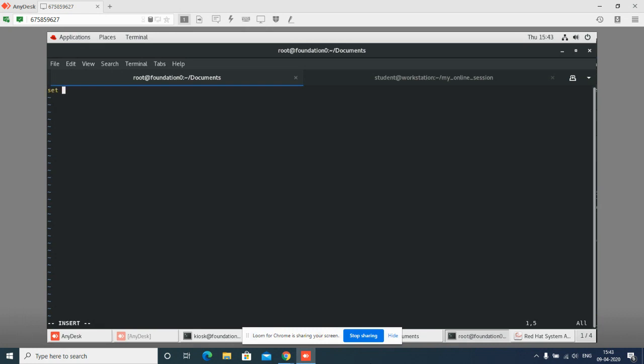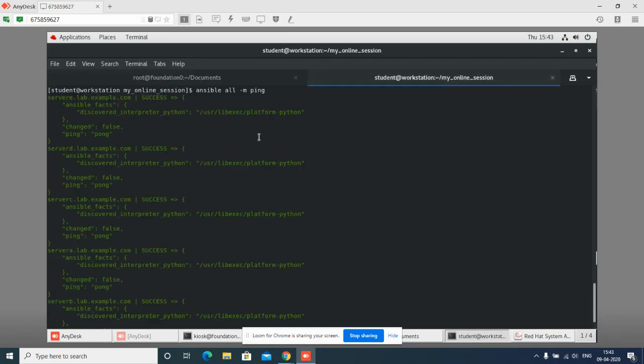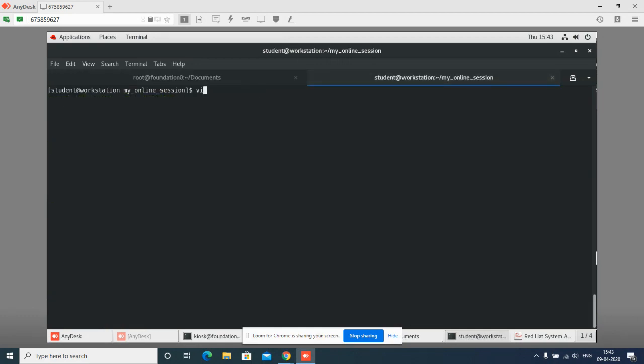I will say set autoindent, set tabstop equals to 2, and I will say set expandtab, and I will say set cursorcolumn. Now what does this mean? While I open any file, I will say playbook one. Right now I'm in the wrong path. I need to go somewhere else, here, where I need to write my playbook.